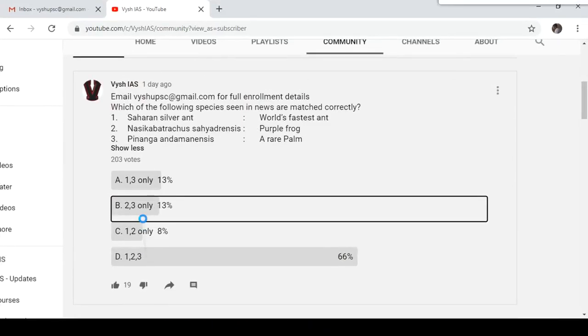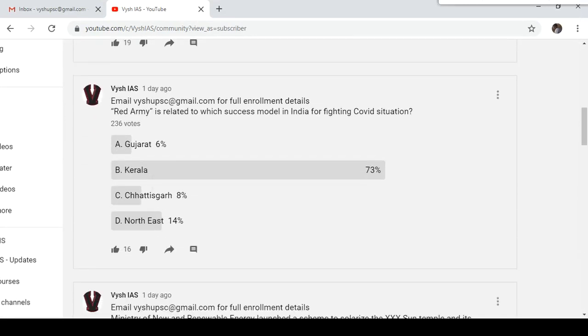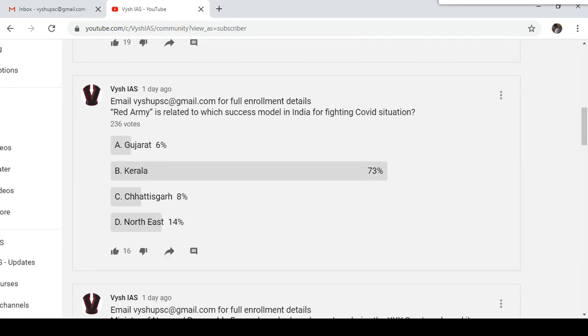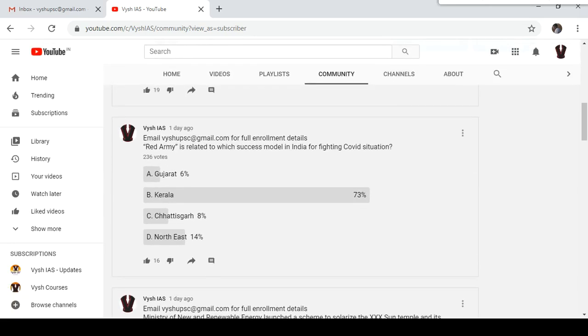Next question we'll see. I'll discuss 5 questions today. Red Army. Red Army is related to which success model in India for fighting the COVID situation? I don't know why 73% people have given Kerala, maybe just because they saw it as a model state. That is true, but this Red Army is not related to Kerala. It is Northeast. Answer is actually D. But if you see, only 14% students have answered it correctly.